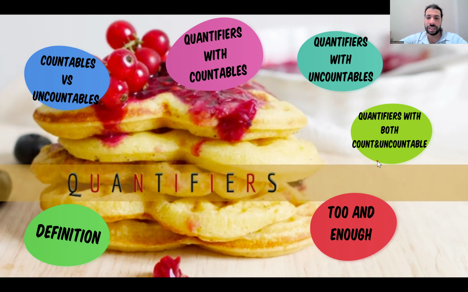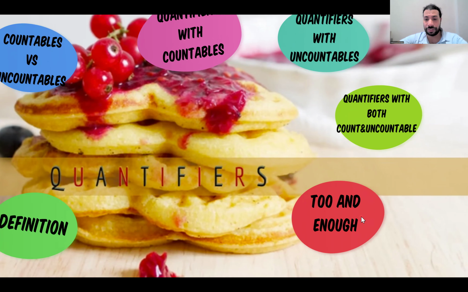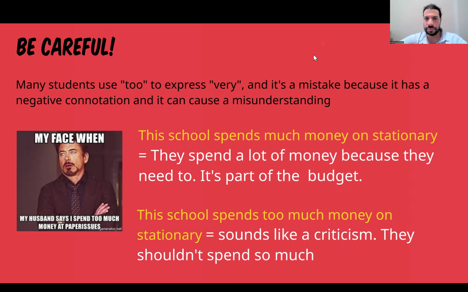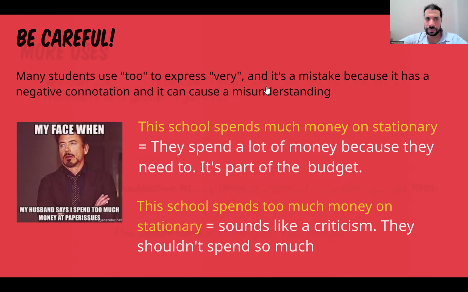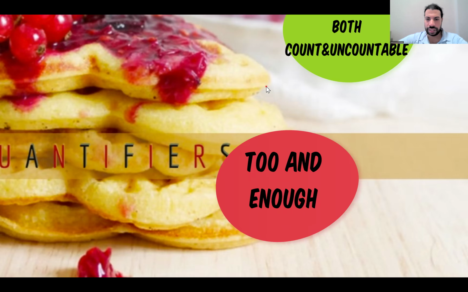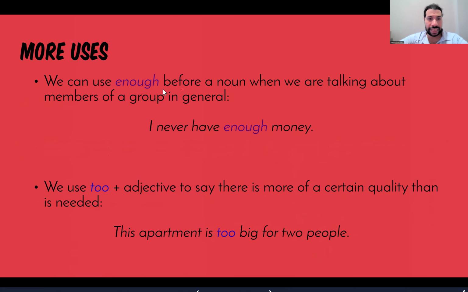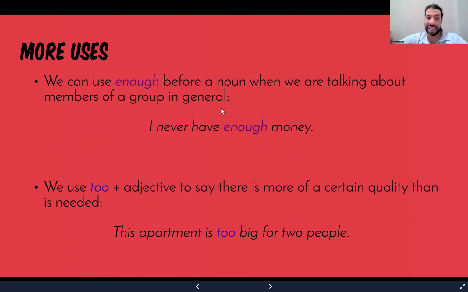And now let's go for too and enough. Enough is used before a noun. Again, enough is used before a noun when we are talking about members of a group. I never have enough money. Okay, so the noun is money.